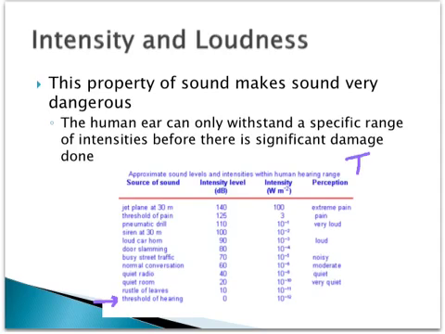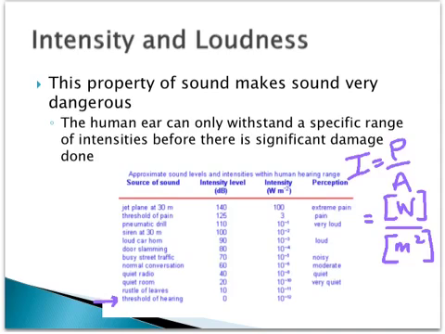Now, in terms of our equation, intensity is power per area. That's one of the things I didn't cover. If we look at the units, power is watts, and area is a distance times a distance, so meters squared. So you have watts per meter squared. If you look here, the threshold of hearing in terms of our scale has a value of 10 to the negative 12 watts per meter squared. If you think about that, that's a very low number.